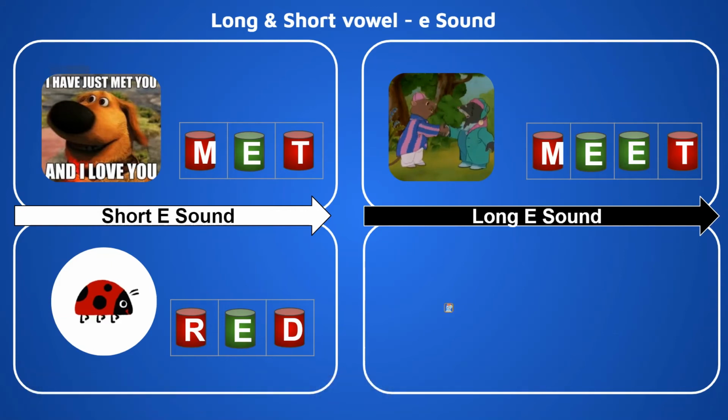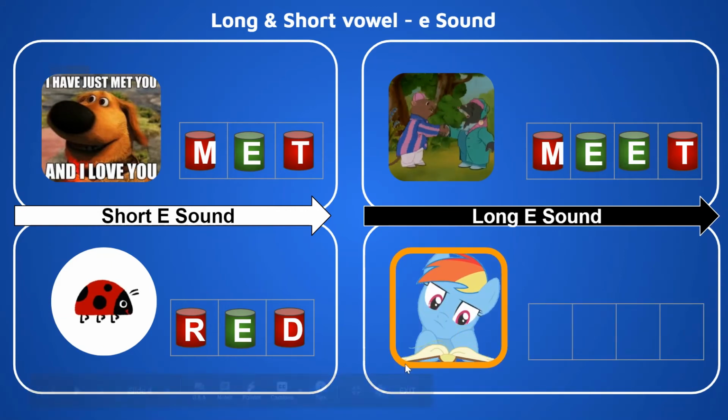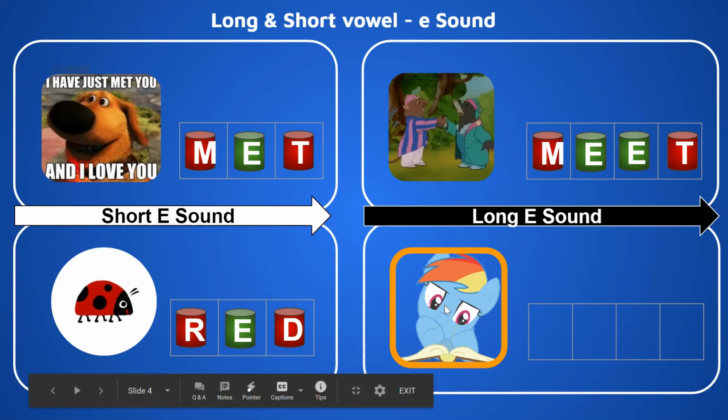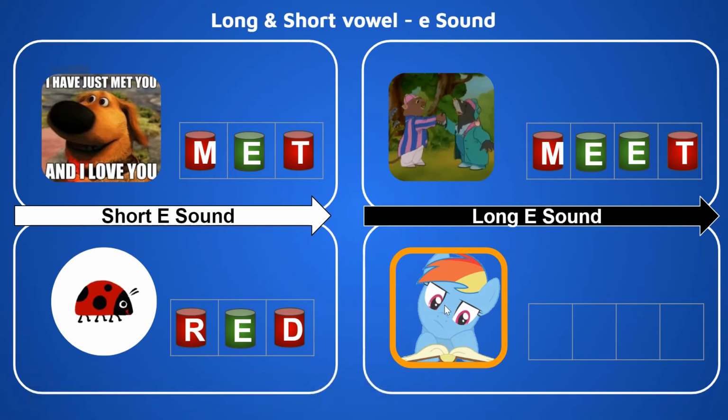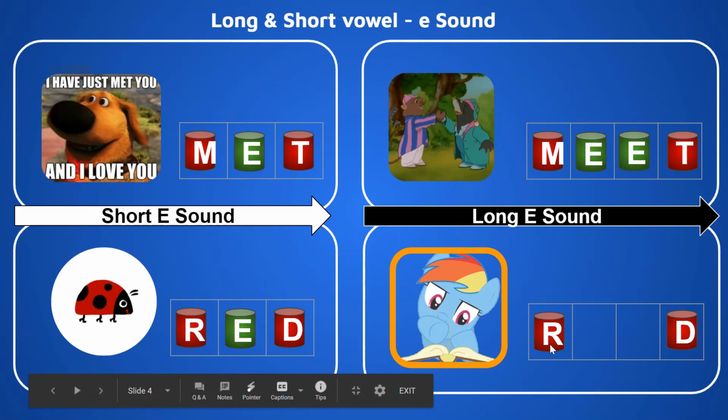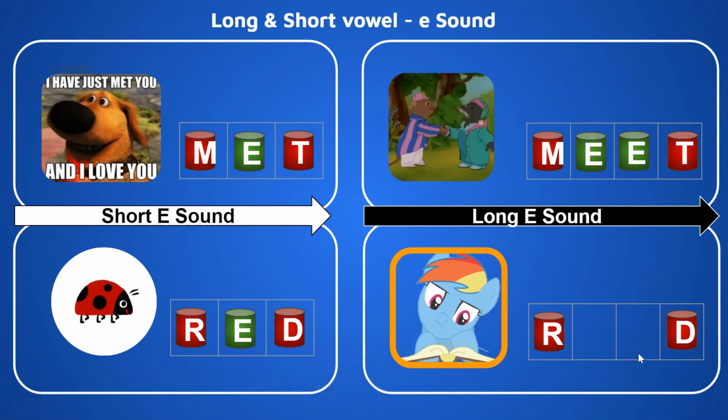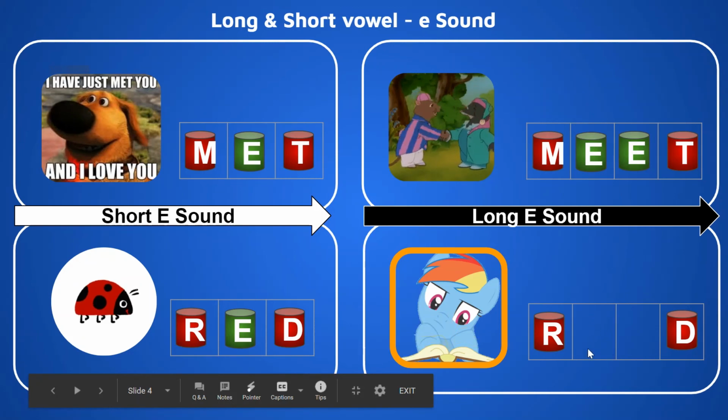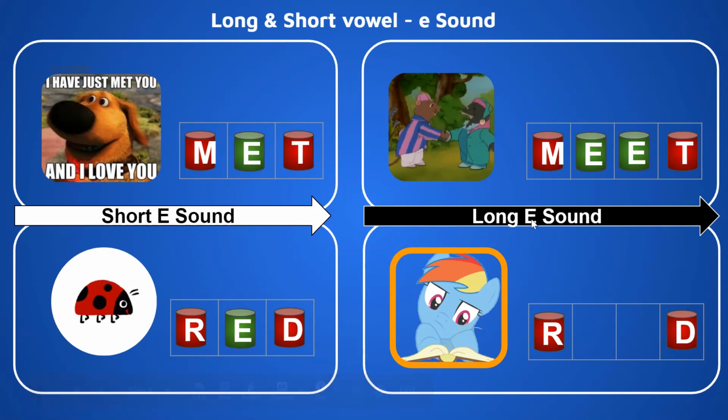What is the long sound? What is this pony doing? It's reading the book. So let's take the word read. What is the beginning sound of read? It is R. What is the ending sound of read? It is D. Okay, so what is the middle sound? R, E, D. Read. Again, can you hear? Alphabetic sound E. Which alphabet is called E? That is alphabet E. Okay.